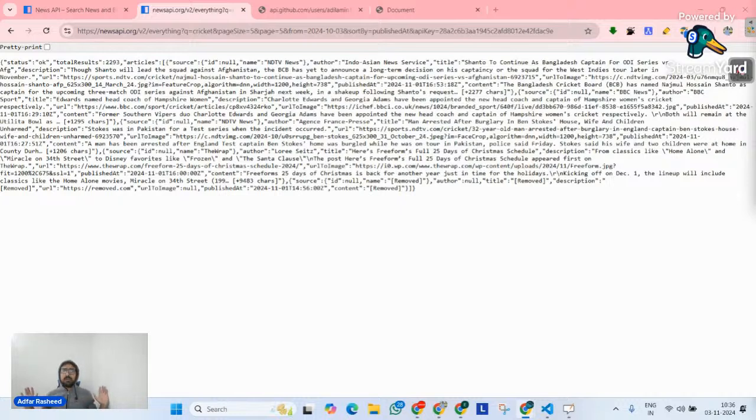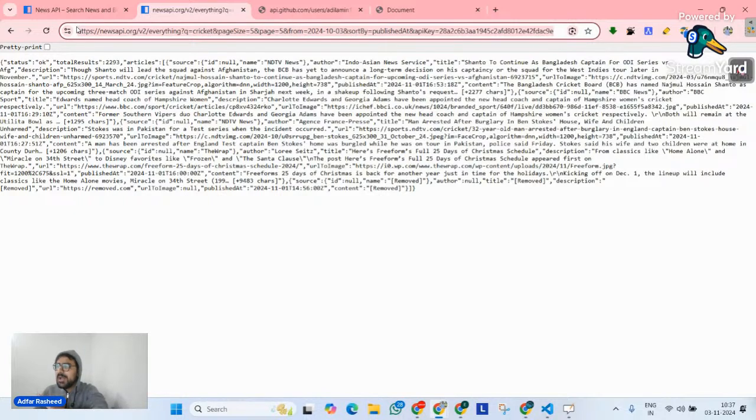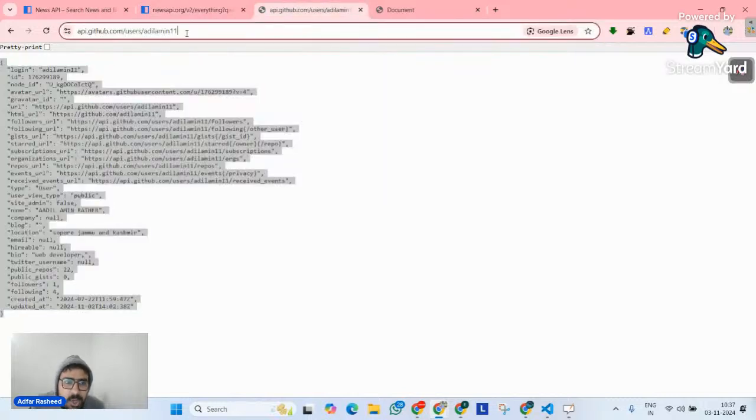Now look at this. This is what I want. I want to implement pagination. Try to understand what I'm trying to say. Don't you think if I am making a request on this particular API, pagination is a very straightforward task? I have a page size argument and a page argument, which means it's very straightforward functionality. I can implement it. But if you look at this API, do we have any such arguments? Do we have page size? Do we have page? Of course not. We don't have that. So implementing pagination here is a task.